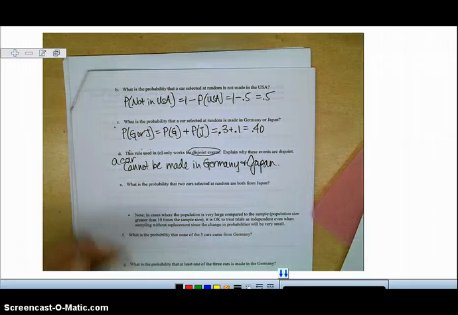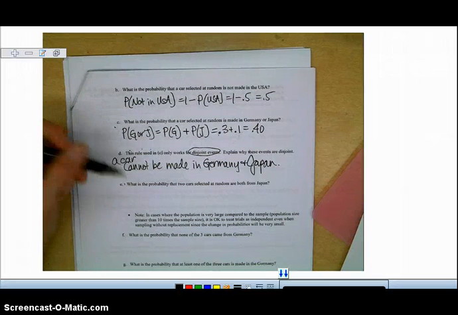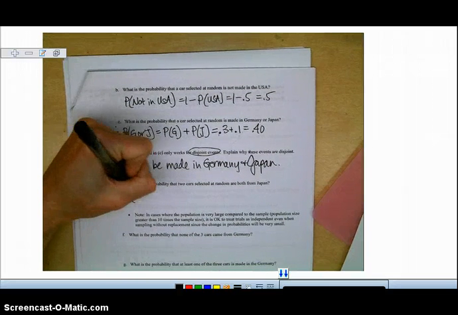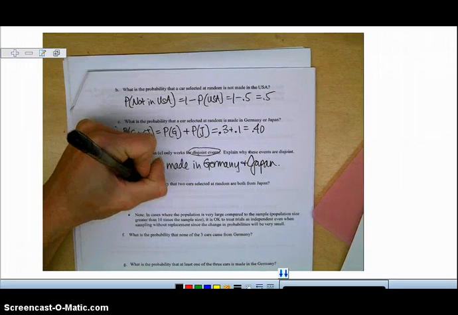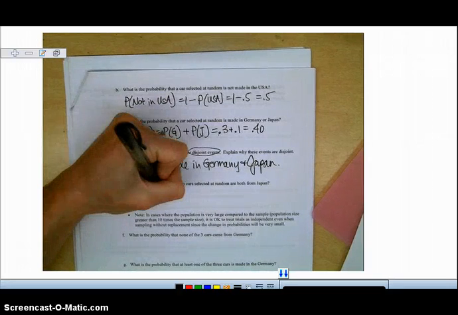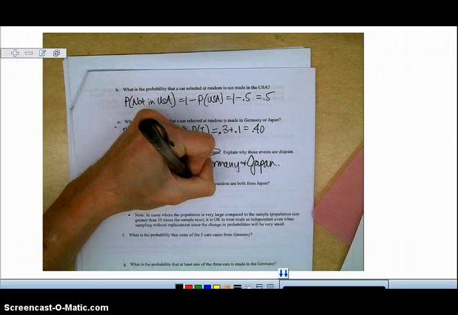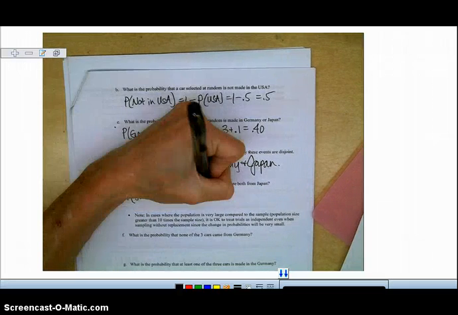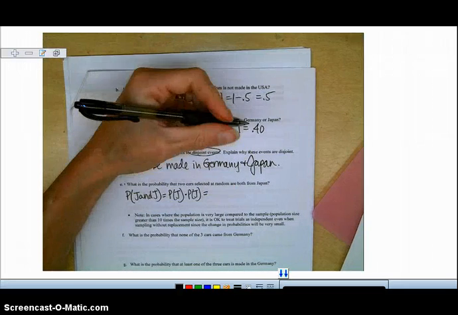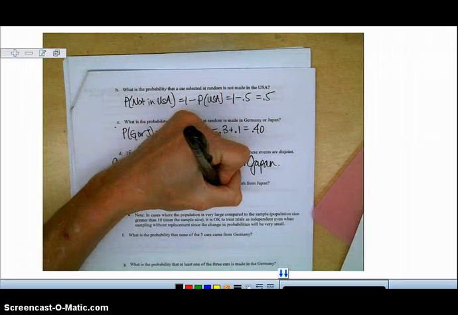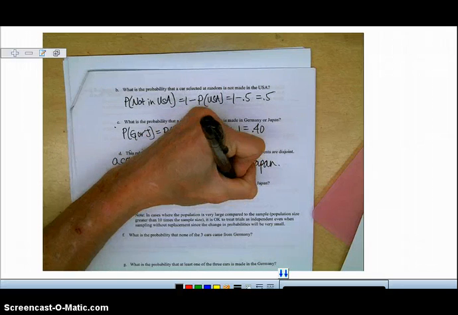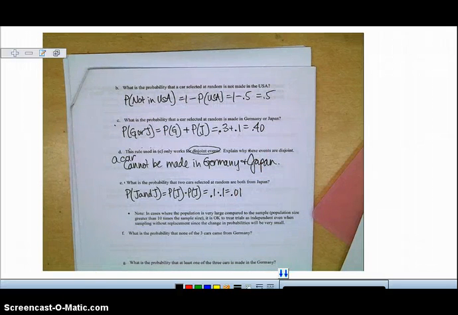All right, so what is the probability that 2 cars selected at random are both from Japan? So the probability of being from Japan and being from Japan, so that would be a multiplication. The probability of the first being from Japan times the probability of the second being from Japan. So that is 10% times 10%, which equals 0.01. The next video will finish up the rest of the note.